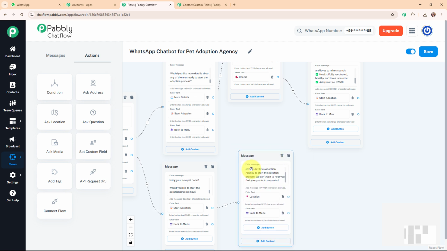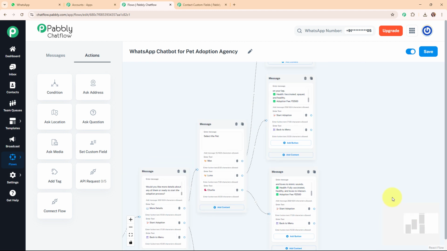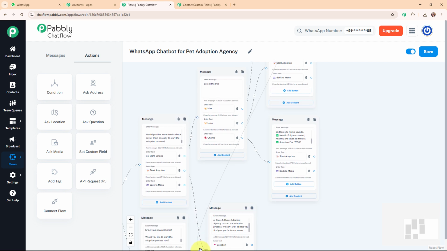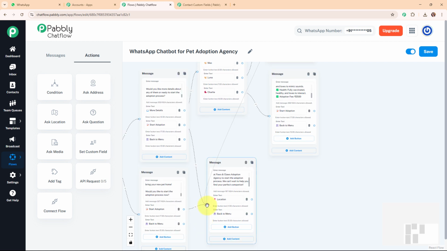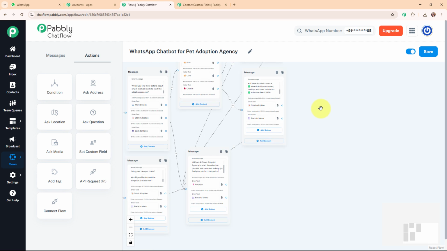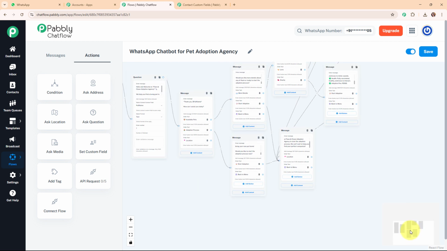Alright, so with this we have successfully completed this message box as well, and now I'm going to connect all the start adoption quick reply buttons to this message box, so that whenever my customer selects any of the start adoption quick reply buttons, then automatically they should be navigated to this particular text. Alright, so I'm going to connect all the start adoption quick reply buttons to this text box. And now after connecting all the quick reply buttons with this message box, let's go back to the main message box, and here we are left with the last quick reply button, that is of the location.